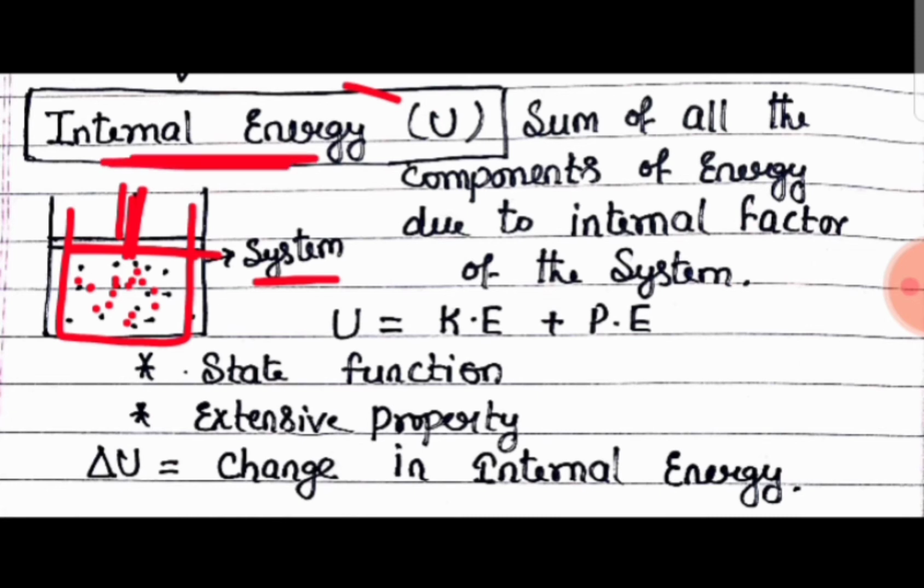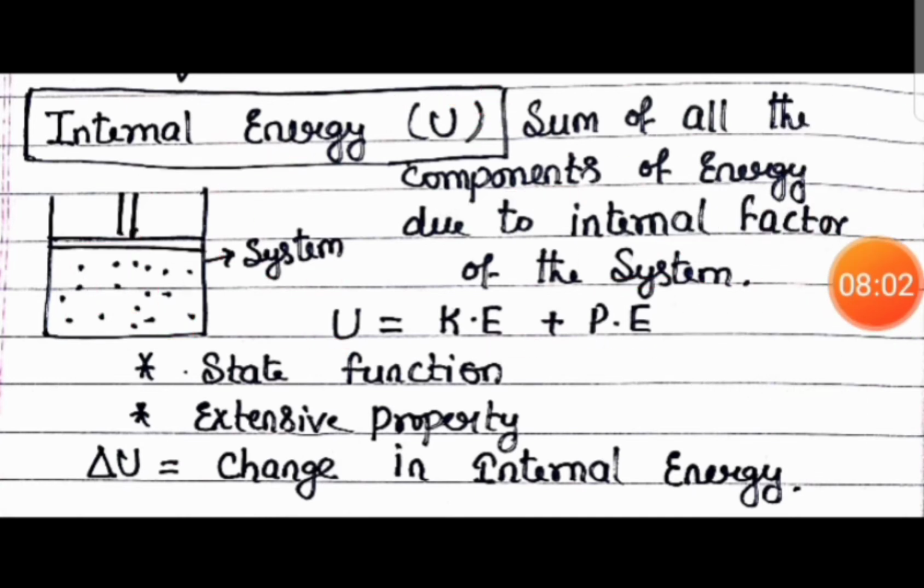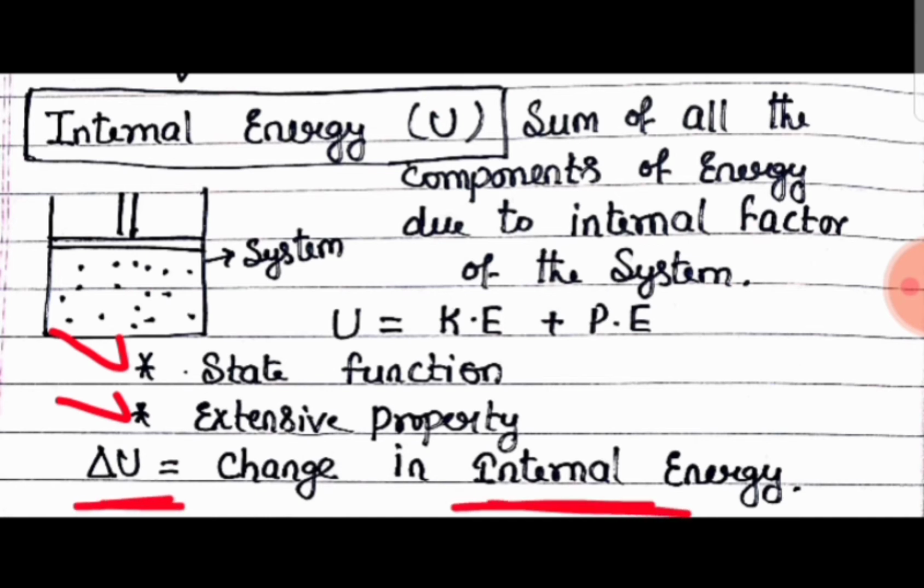So we can define internal energy as the sum of all the components of energy due to internal factors of the system. U is internal energy, that is equal to the sum of kinetic energy and potential energy. And remember students, very, very important, internal energy is a state function and it is an extensive property. Delta U is the change in internal energy.